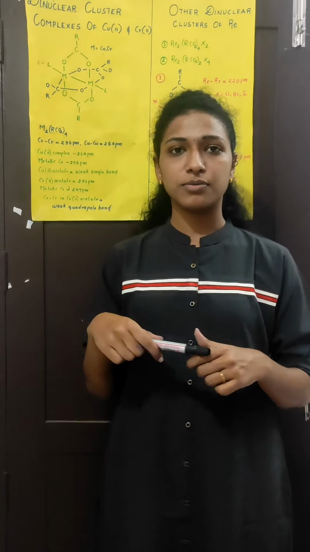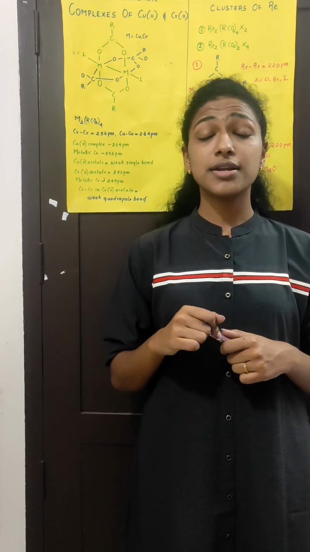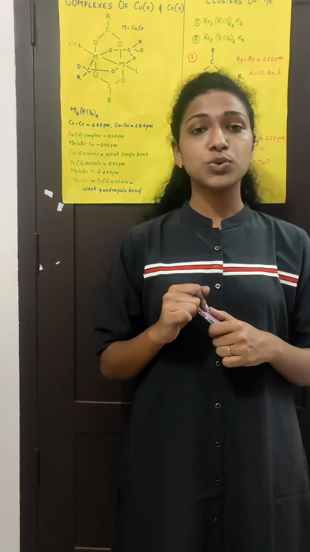When these are compared to Re2X8, there are some similarities. The first one is the shorter rhenium distance, that is 220 picometer. The next similarity is the eclipsed conformation.